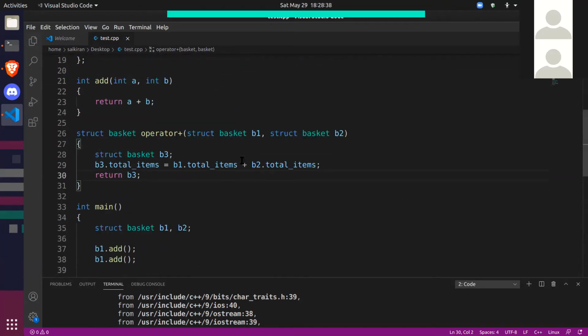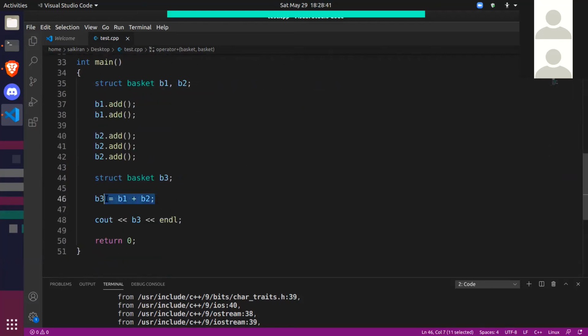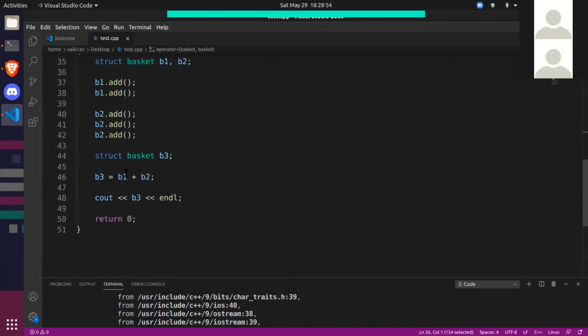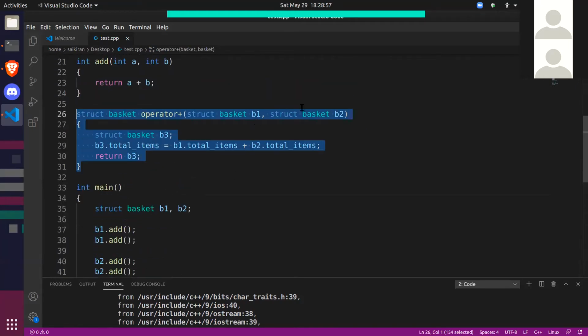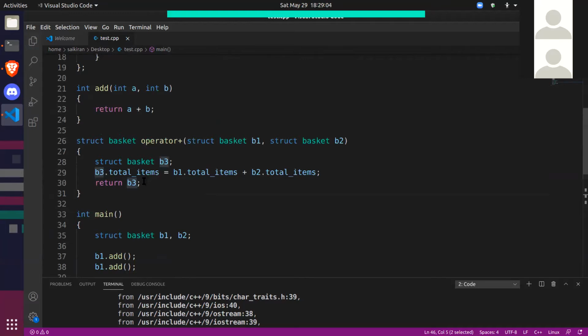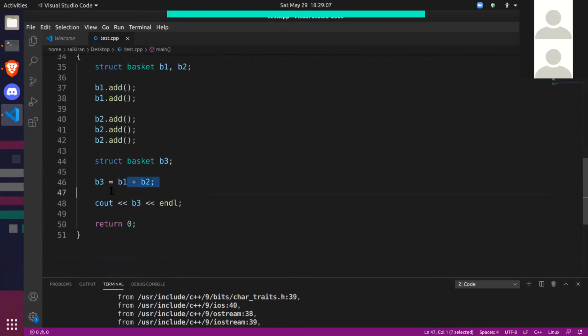So now whenever you say basket plus basket, C++ will know what to do. Whenever you say b1 plus b2, it will call this function operator plus struct basket with b1 and b2 as the operands. It will send those two here, calculate b3 and return it. So this b3 will get the value of whatever is returned here. Okay, let's go slowly. Let's see what happens now.